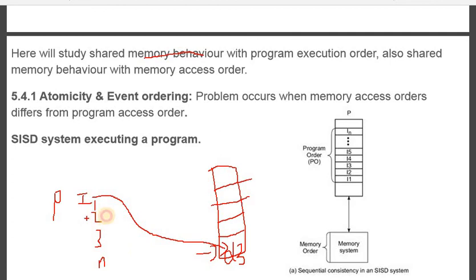Data required to execute instruction 2 is present at PC plus 1, because the definition of PC is that it points to the next executable instruction. Generally the next executable instruction's data will be present in the very next memory locations. That is what we assume.